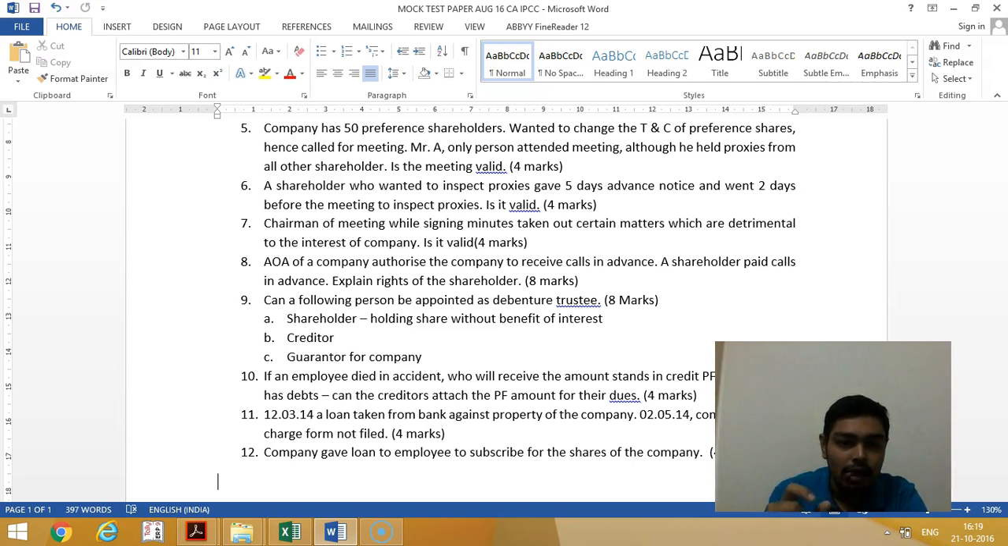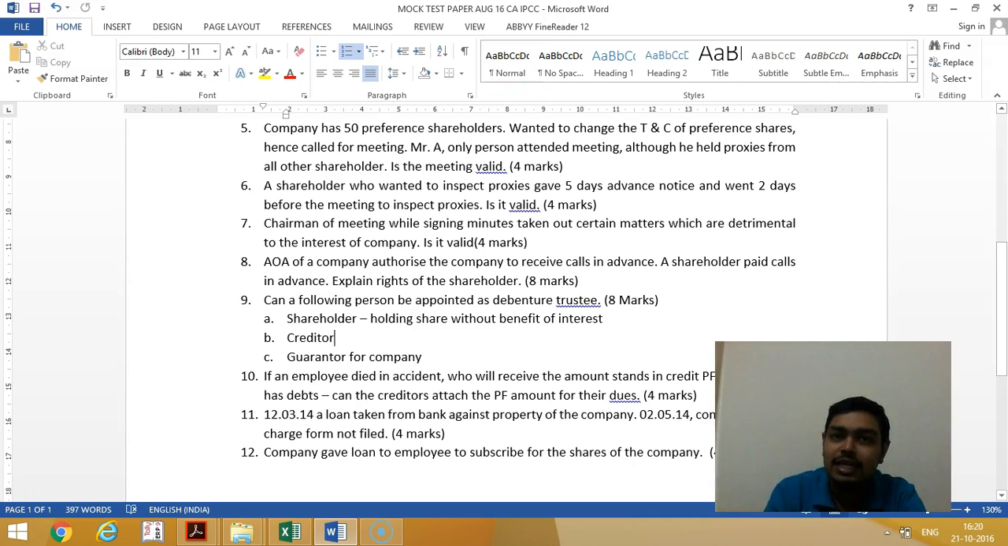Now, in this case, the shareholder holding the shares without beneficial interest, can he become a debenture trustee? The answer is yes, because he is not holding a beneficial interest. See, they may confuse you because he is a shareholder. So you may just think, okay, shareholder cannot become. No, he is not holding a beneficial interest. Hence, he can become. Okay. So like a trustee relationship. Okay, if a person is holding a trustee relationship, that person can become a debenture trustee because he is not holding a beneficial interest.